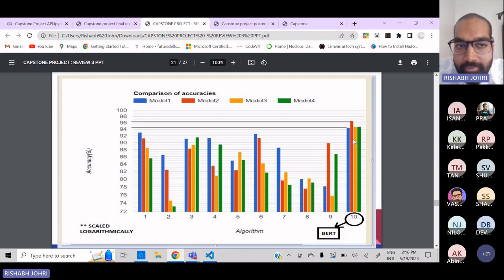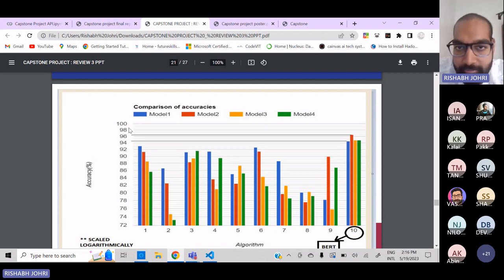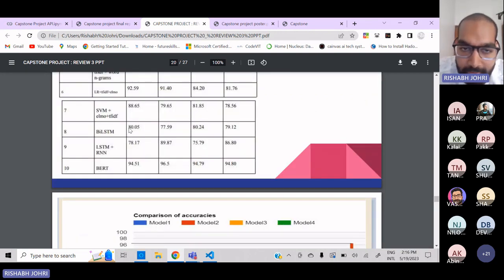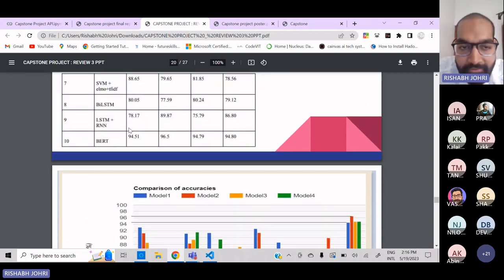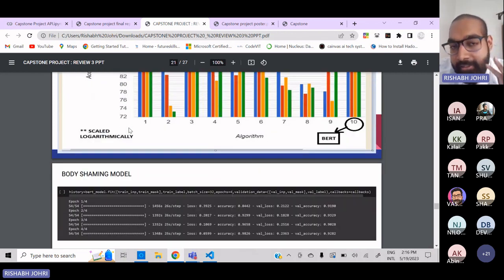That's why I used the BERT algorithm, because the highest accuracy it gave was 96%, and the lowest one that I got from one of the models was 95%, 94.8%. So that's why I selected BERT. And I combined all these four sub-models for each and every problem, like predicting racism, sexism, body shaming, and all. I combined them using that simple prediction logic that I already explained.